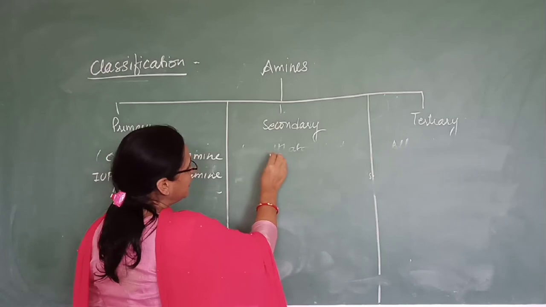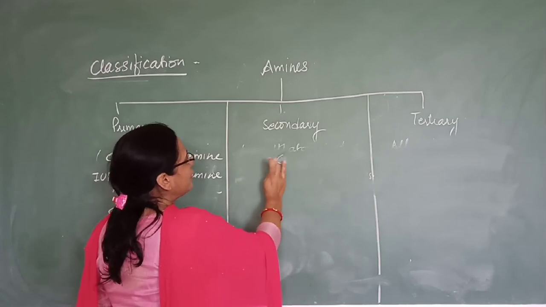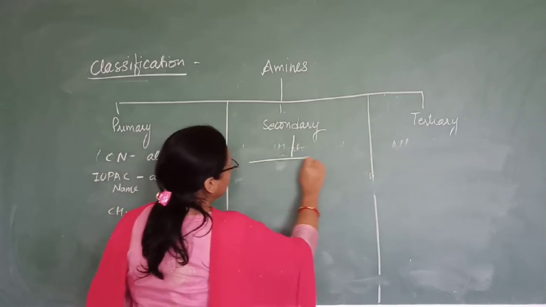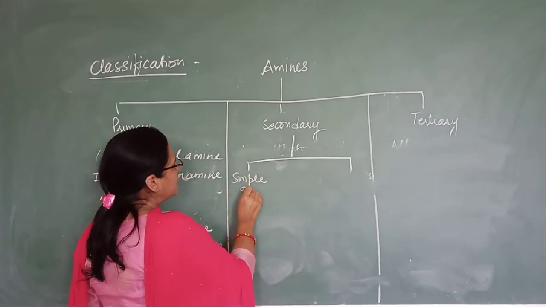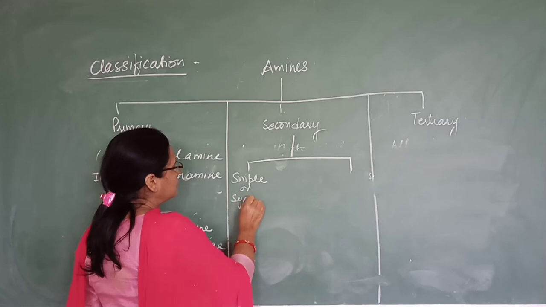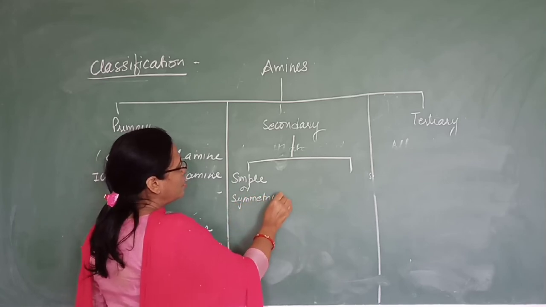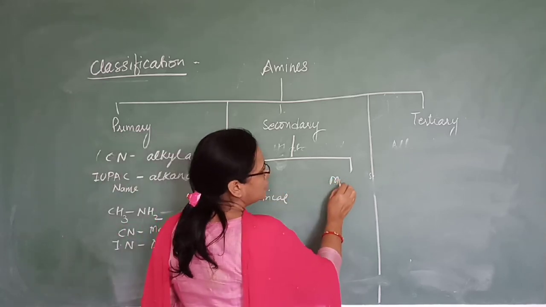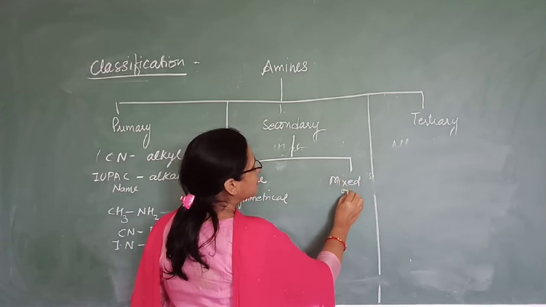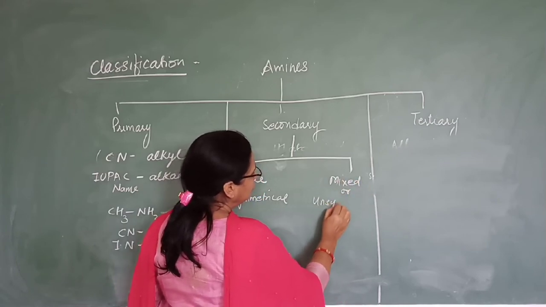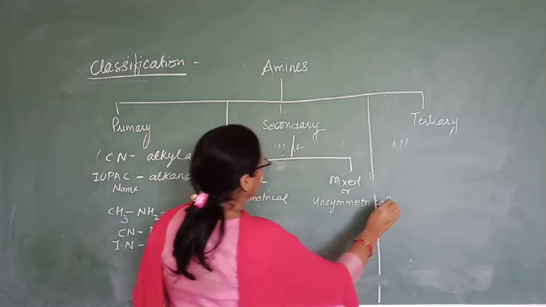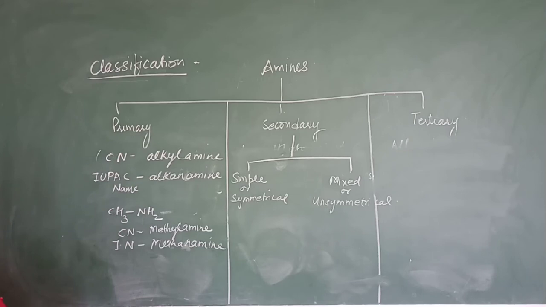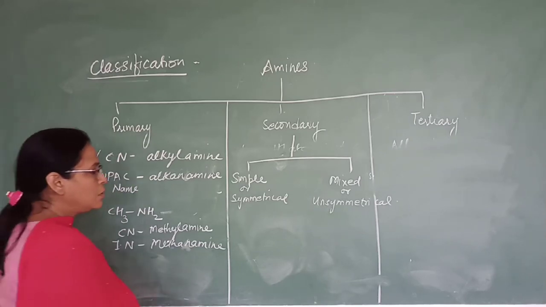So, secondary amines. Now these secondary amines, they are of two types. The first one is simple, or you can say symmetrical, and the other one is mixed, or you can say unsymmetrical. Okay, simple or symmetrical, mixed or unsymmetrical. Now what is the difference in between these two?